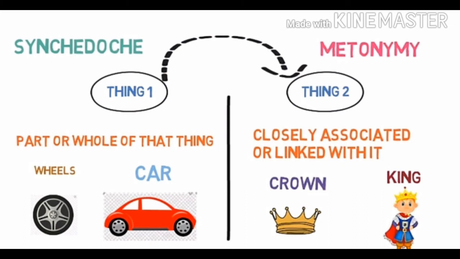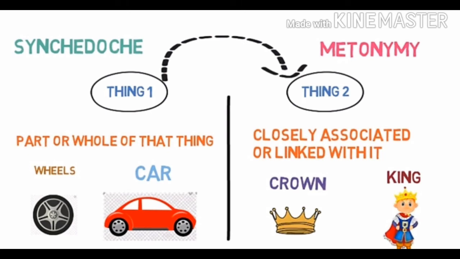For example, if wheel is used for the car, then this wheel is used for the whole car. And in the example of metonymy, if the word crown is used for the king, then crown is not one part of the king but it is closely related to that person. Hope you got to know the similarities and differences between synecdoche and metonymy.